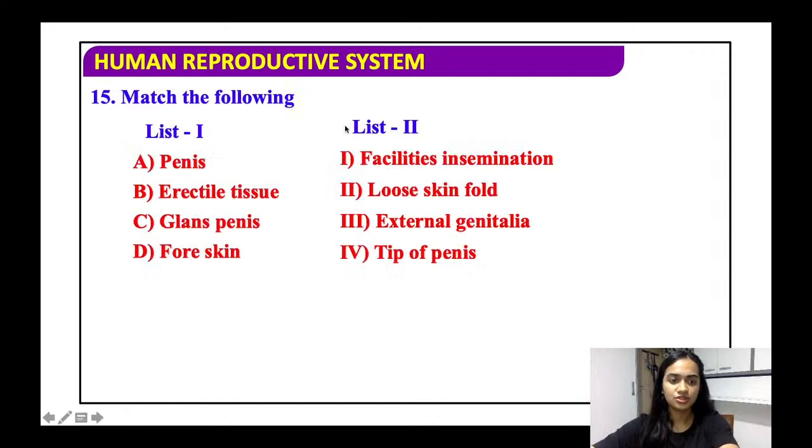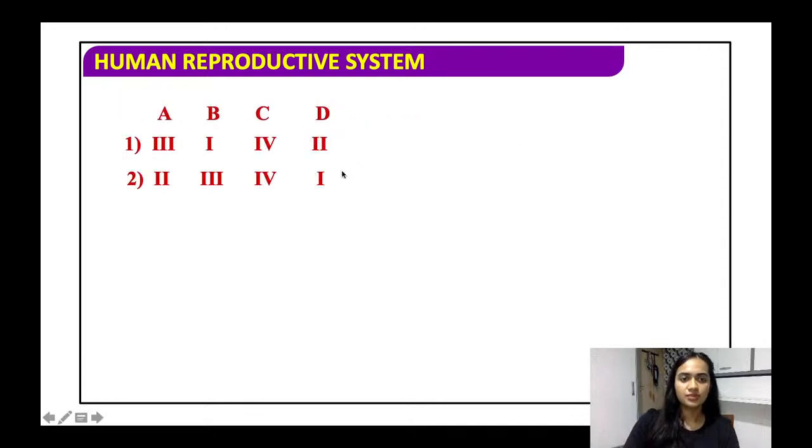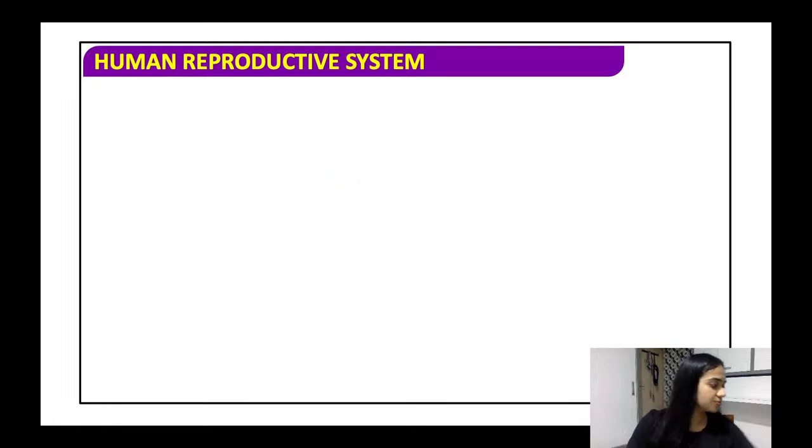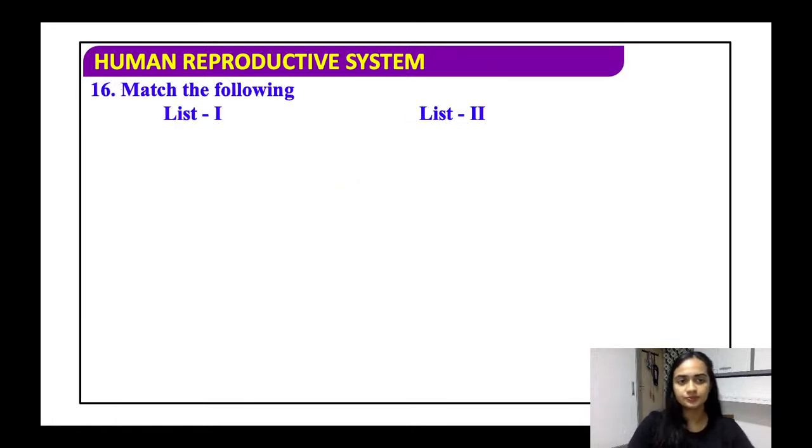Again, the same question. So, penis, the external genitalia. All right. Erectile tissue will facilitate insemination. Glans penis is the tip of the penis, and the foreskin is the loose skin fold. So you may check the answer. It will most probably be correct.